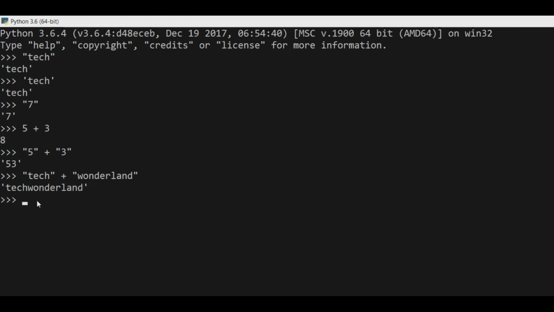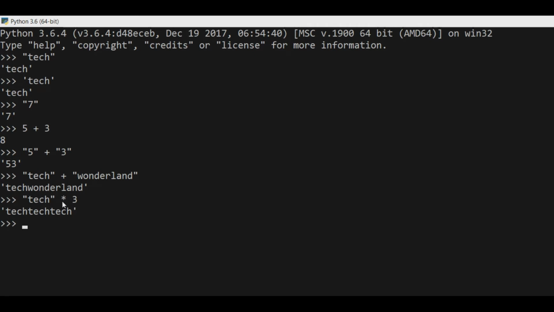Now let's take another example. Here we will write something different. If we write "take" in double quotes, then into 3. I have told you earlier that this into sign is for multiplication. Now let's see what happens. As you can see here, you get take 3 times.